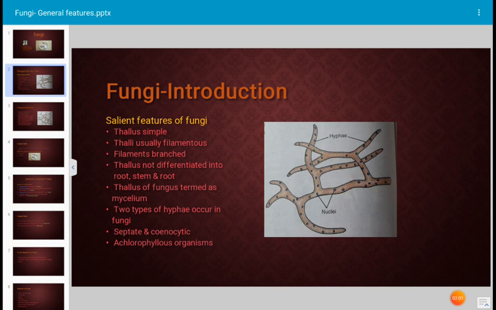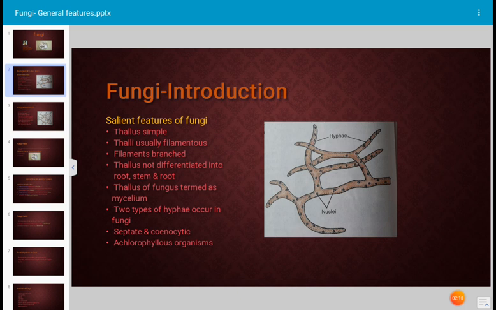In this photograph we have shown non-septate hyphae. See the mycelium, it is branched. See the hypha, these are branched hyphae.